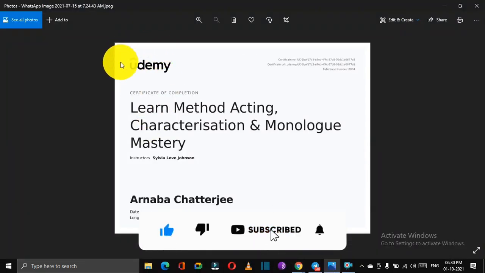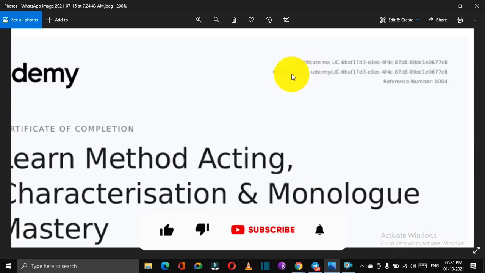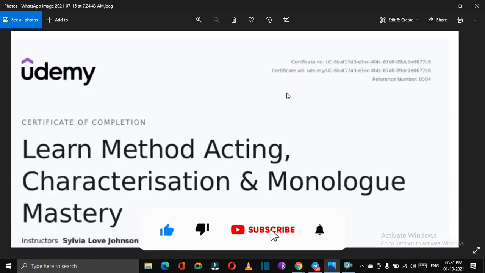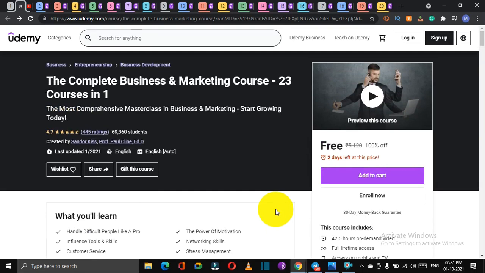Here will be the Udemy logo and your course name and your name. This will be the date when you will complete this course, and here is the length, meaning the total duration of the course. And all these certificates are valid and verified. You can verify them using the certificate number or certificate URL. In case you also want to use this certificate for your job interviews, resumes, and LinkedIn profile, you can upload them very easily and verify them through that link and number.